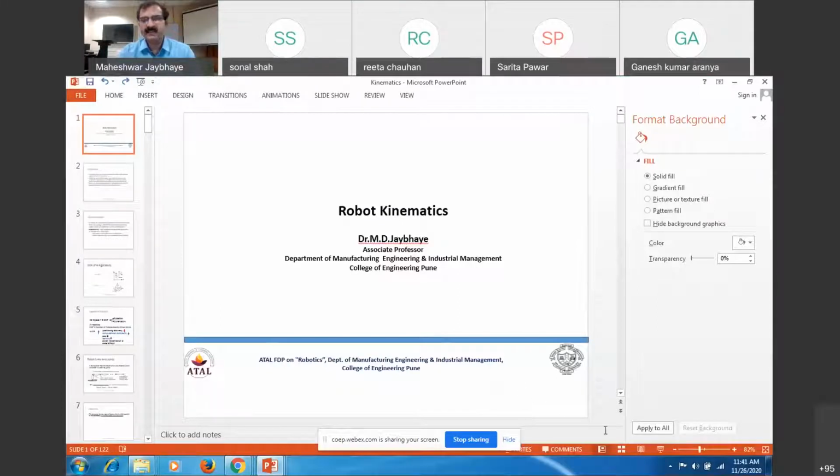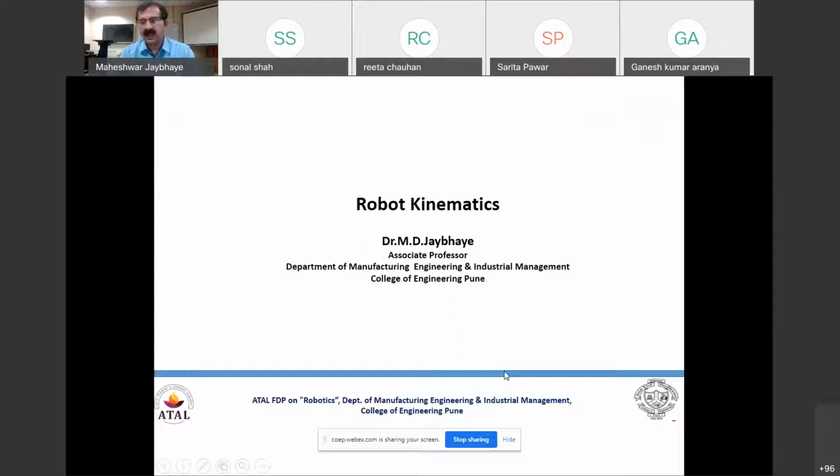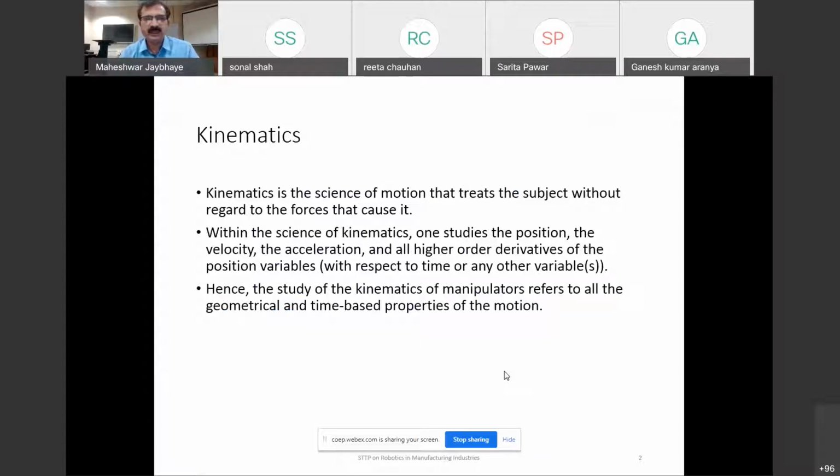Actually, I planned this at the initial stage, but I thought that it would be too mathematical. But when we are understanding industrial robots, all programming is being done with the help of your understanding of kinematics and dynamics aspects. So, how did this word come?